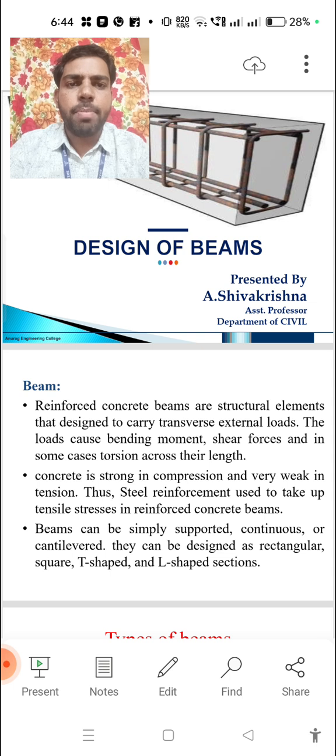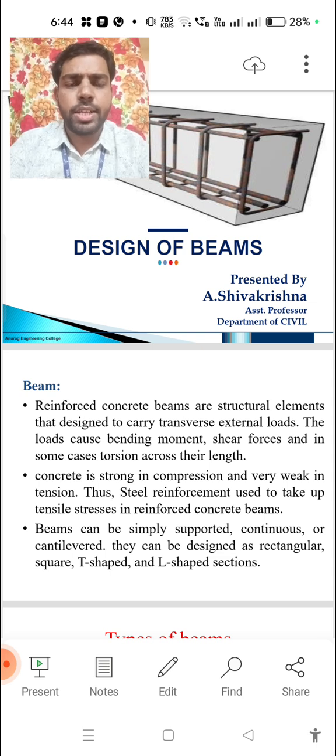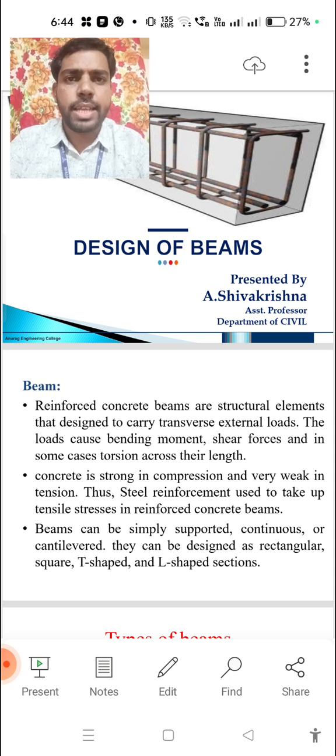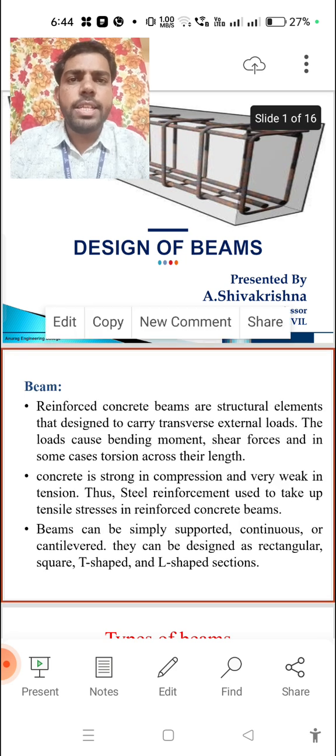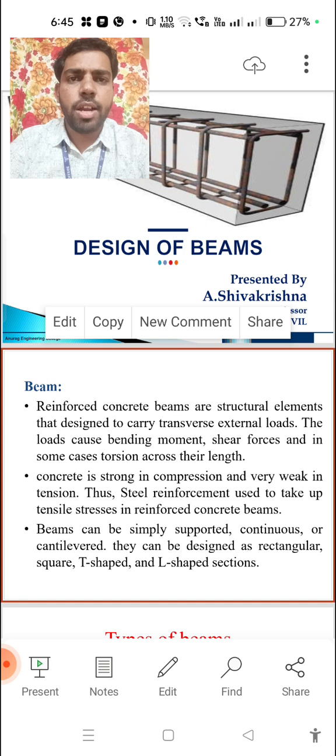I would like to explain about the subject of Structural Engineering 1. In Structural Engineering 1, the design of beams, columns, slabs and staircases is totally involved. What is the meaning of design? Design is nothing but finding out the cross section of one element. It is called design. We have to design for the ultimate loads, applying some factor of